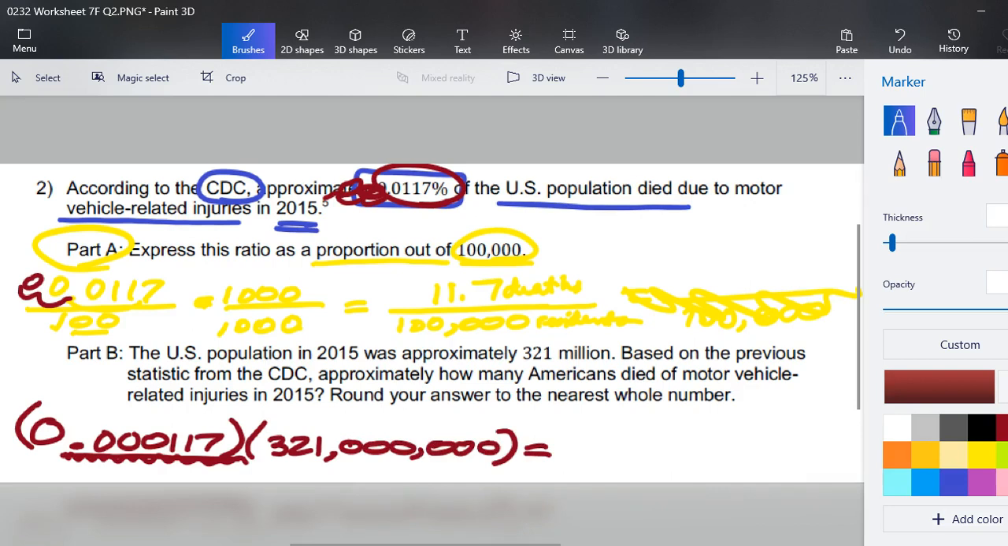I'm going to grab a calculator. I'm going to punch in 0.000117 times 321,000,000, and when I hit equals, I get the number 37,557. What in the world does that number represent? So they're asking how many Americans died from motor vehicle related injuries. So 37,557 Americans died from vehicle related injuries.